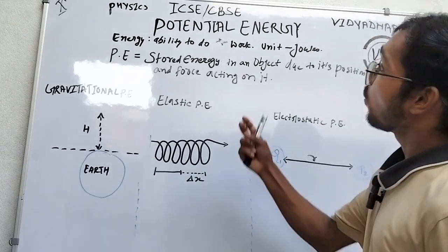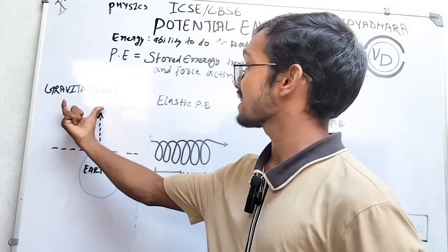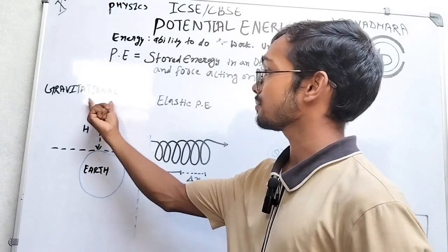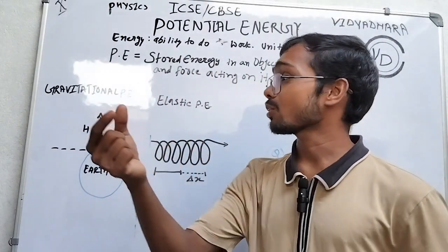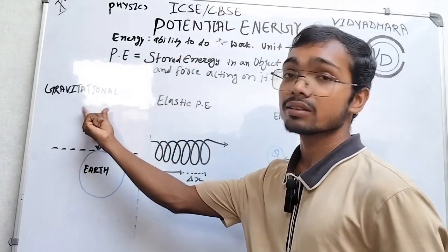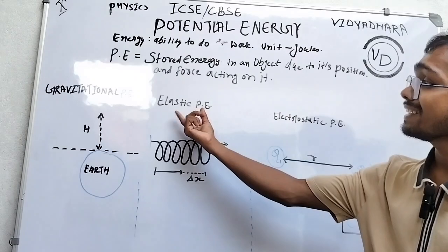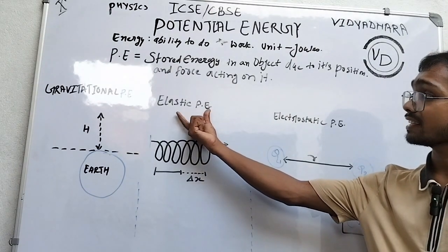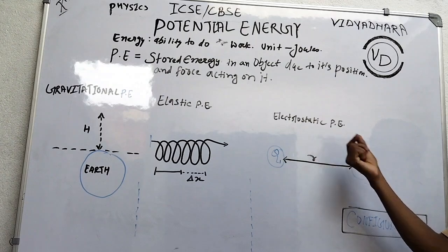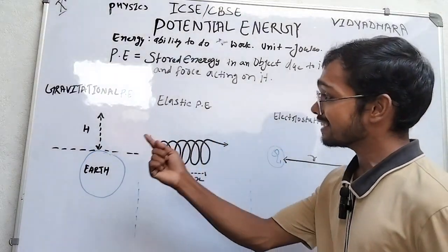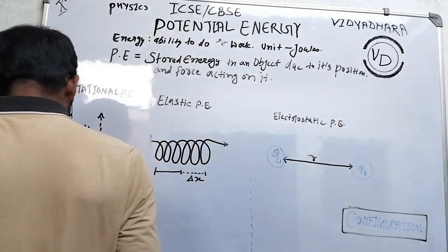Now we will discuss what types of potential energy there are. First one is gravitational potential energy. In your syllabus, the most important question asked from potential energy is gravitational potential energy, and numericals come from there. Next one is elastic potential energy, and third one is electrostatic potential energy. We will discuss one by one.